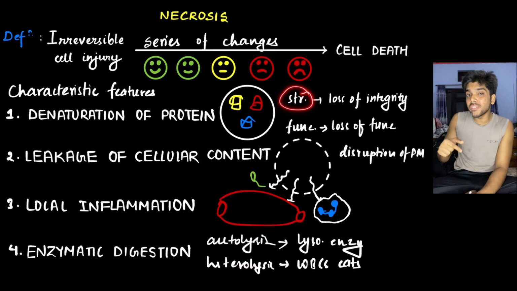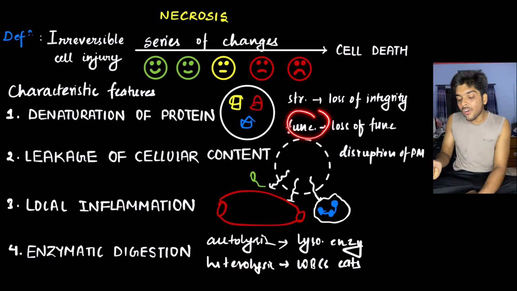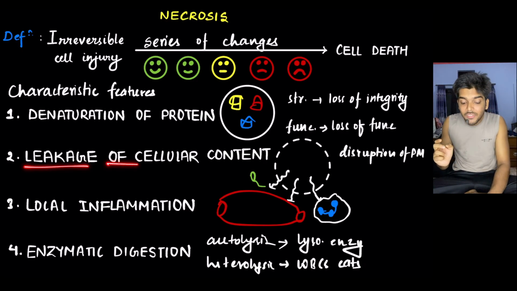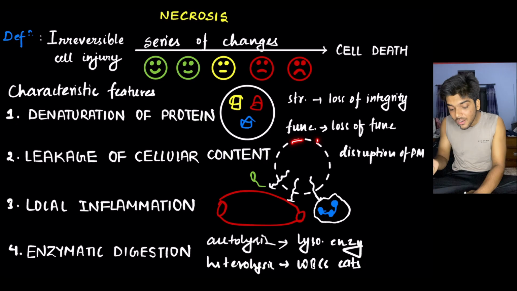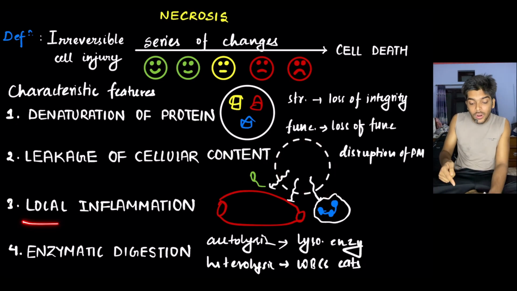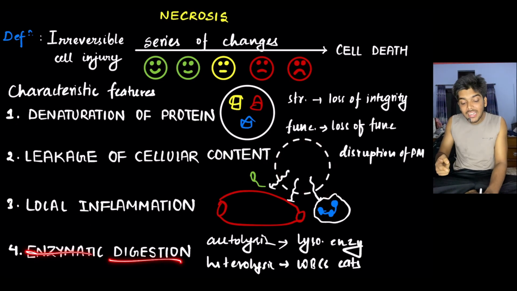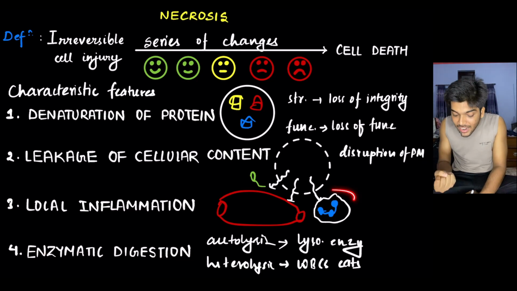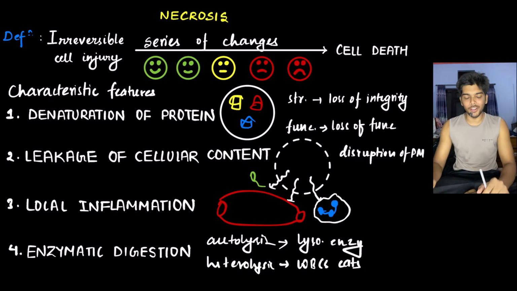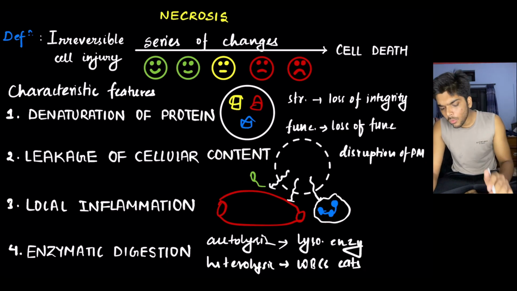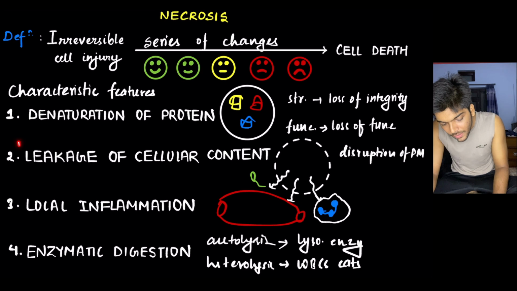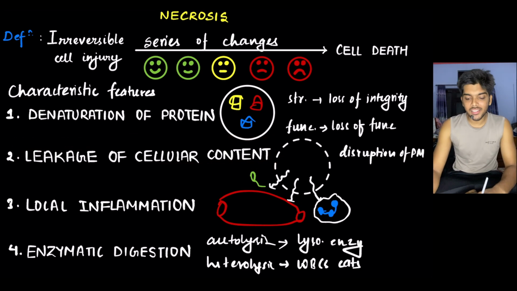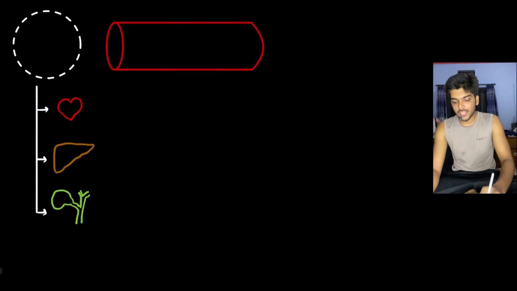Structural protein is responsible for providing structural integrity. Functional protein includes enzymes that carry out various activities. Number two, there is leakage of intracellular content due to disruption of the plasma membrane that triggers local inflammation, and there is enzymatic digestion due to lysosomal enzymes from inside and WBCs from outside. That's necrosis. Okay. What is the clinical significance of leakage of cellular content outside? It has clinical significance as well. Here's the clinical significance.